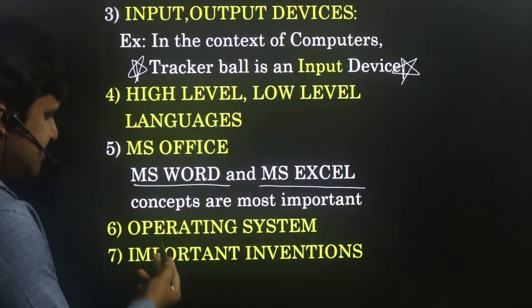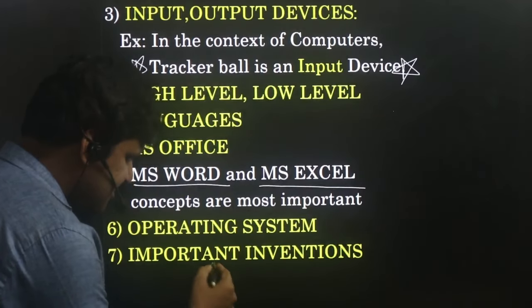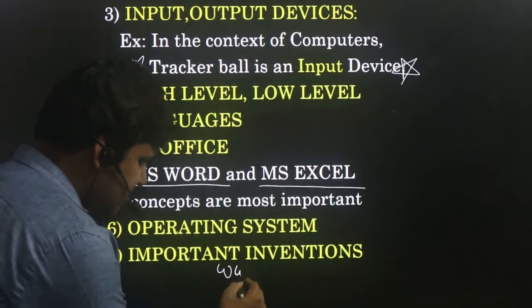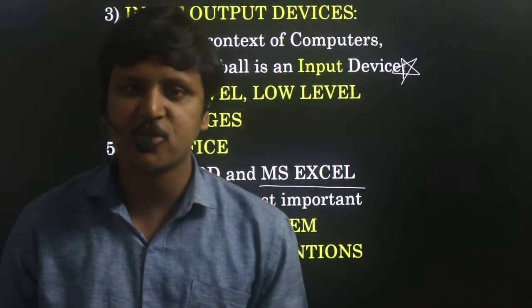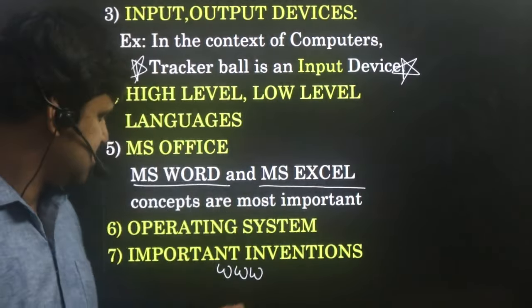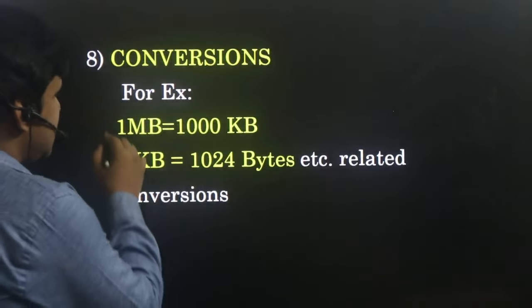Next, operating systems and important inventions. Important inventions means, let us consider this question: who invented www? Or who invented mouse? Who invented computer? Like that also questions can be asked from inventions. Next, conversions. So conversions is also asked. First one is 1 MB.